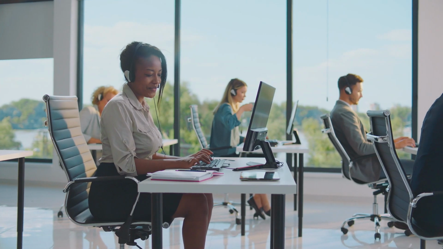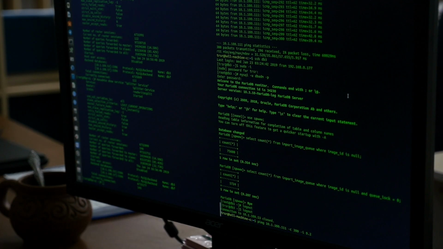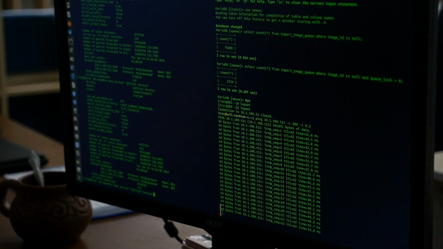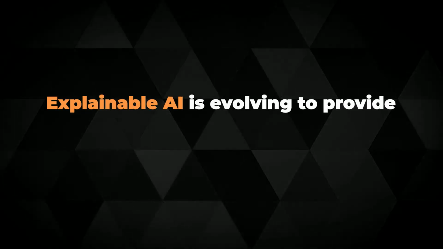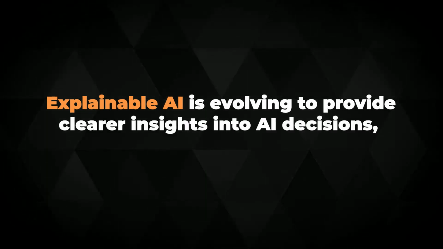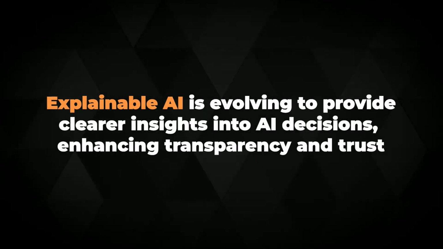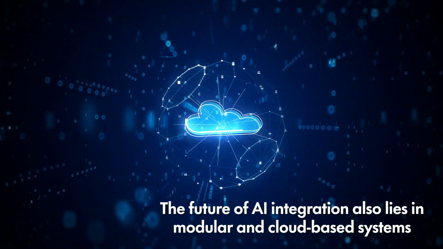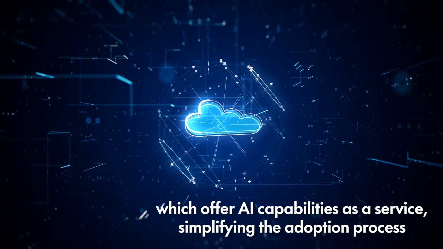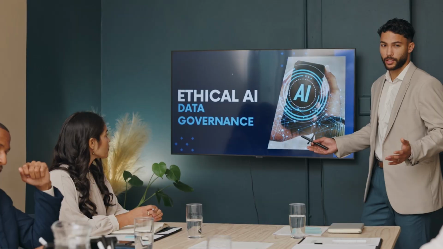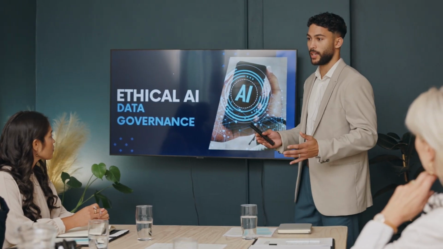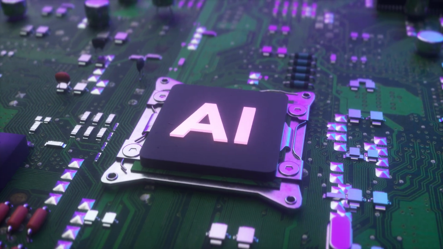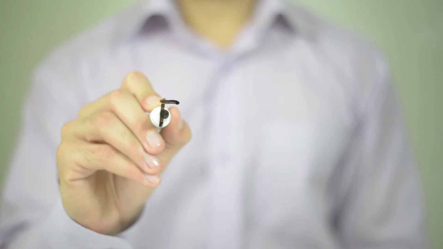Data bias and fairness are receiving significant attention. Techniques are being developed to detect and correct biases in training data automatically, ensuring that AI models operate more fairly. Additionally, explainable AI is evolving to provide clearer insights into AI decisions, enhancing transparency and trust. The future of AI integration also lies in modular and cloud-based systems, which offer AI capabilities as a service, simplifying the adoption process. Ethical considerations will remain central as AI's role in society grows, ensuring that AI systems are not only powerful, but also responsible, transparent, and fair.